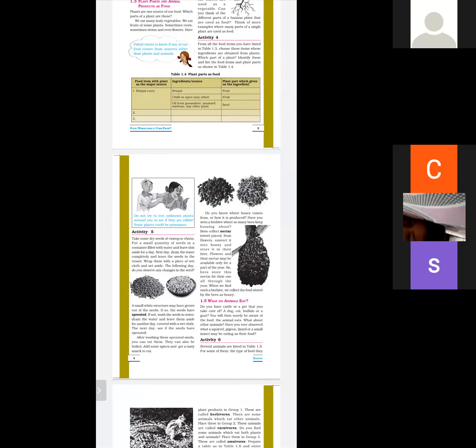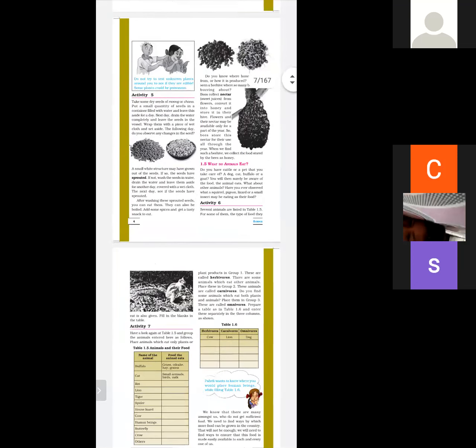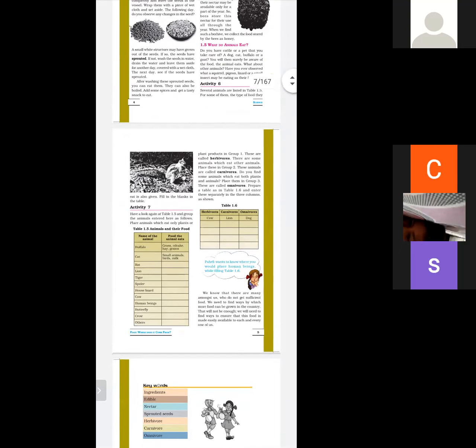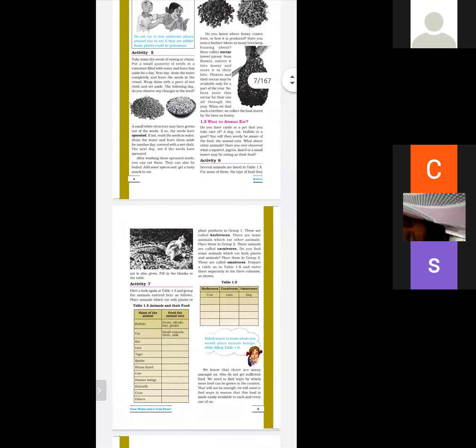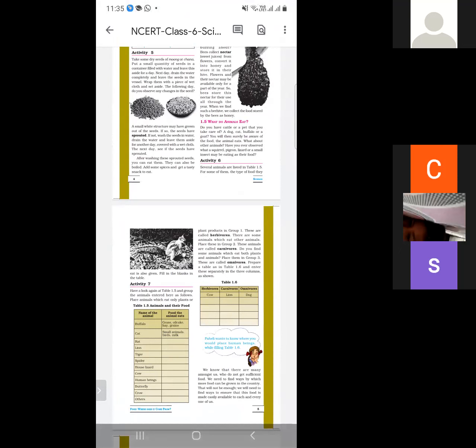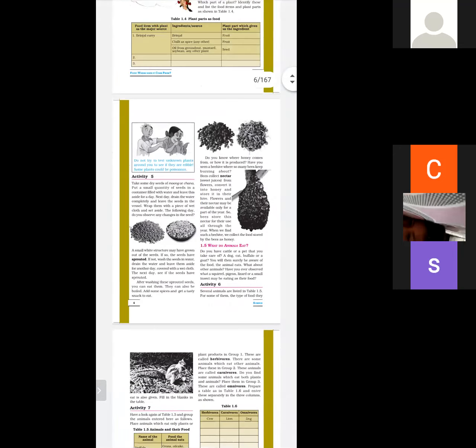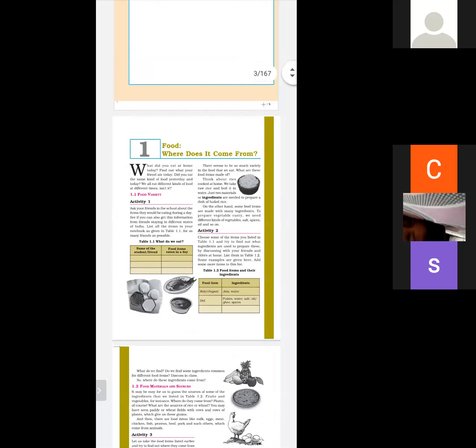What is nectar? How do we obtain it, and what do animals eat? What are called herbivorous, what are called carnivorous, and what are the omnivorous? And what are examples of herbivorous and carnivorous and omnivorous? All these questions you have to write in practice notebook, and remaining all key terms you have to write in fair notebook. Any query regarding lesson 1?